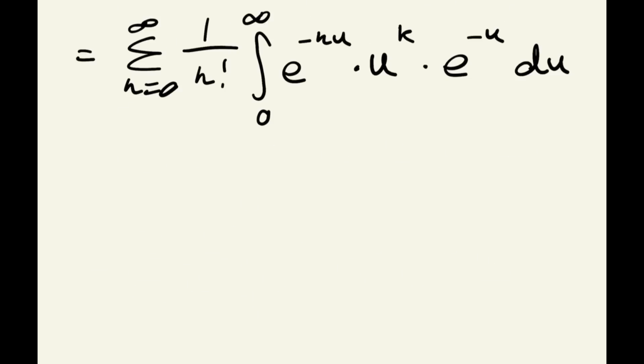Right, where do we go from here? One thing we can do is tidy up the integrand a little bit. We can join together this e to the power of negative ku and this e to the power of negative u, because they both include an e to the negative u.